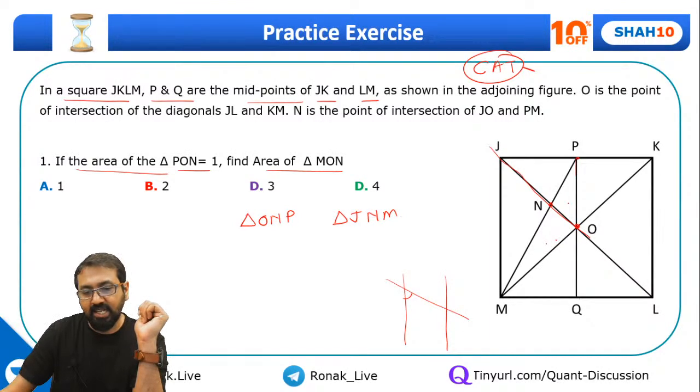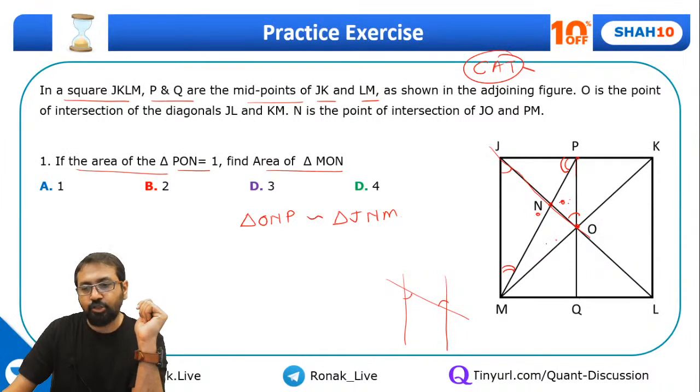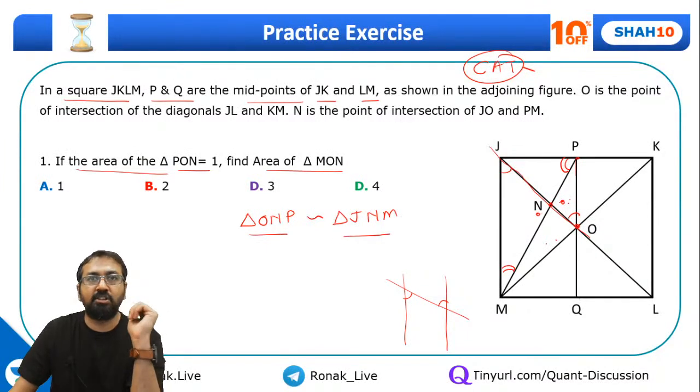So can I say this angle has to be equal to this angle, alternate angles. So of course, this angle is equal to this angle. Same way, this angle is equal to this angle. And these two angles are definitely opposite angles, so both the angles are same. So these two triangles are actually similar triangles.